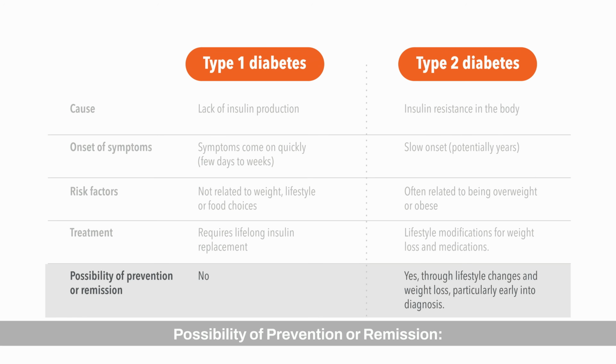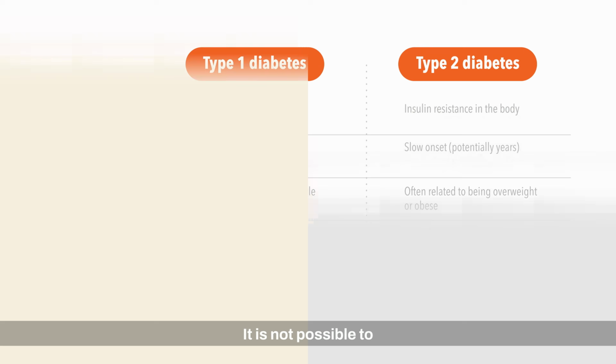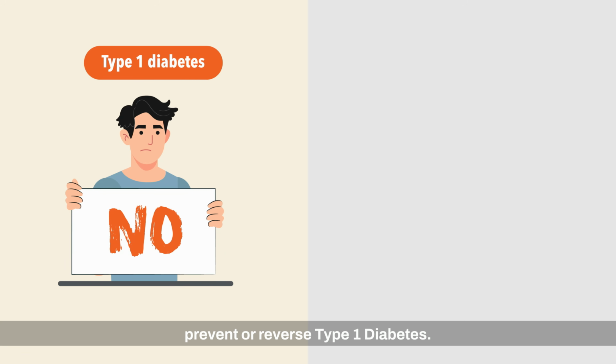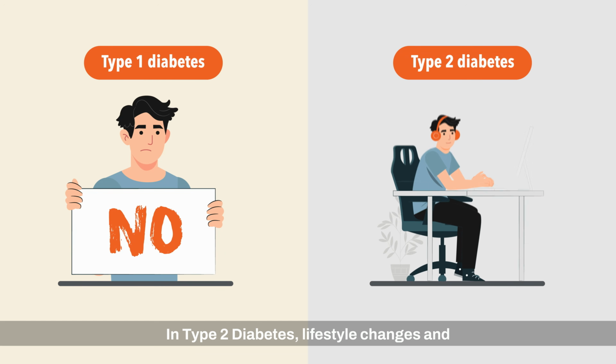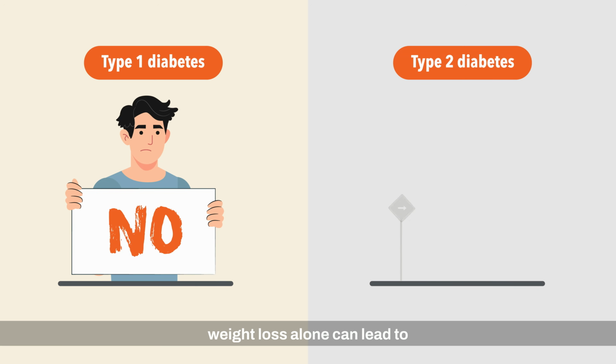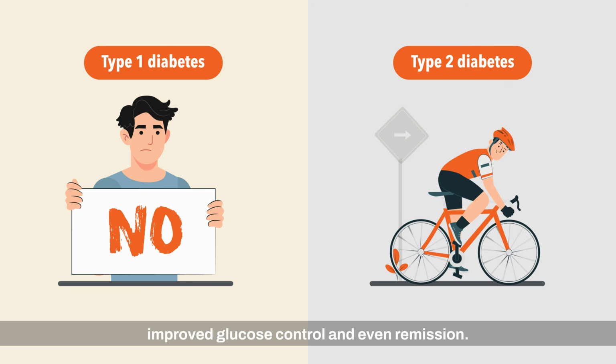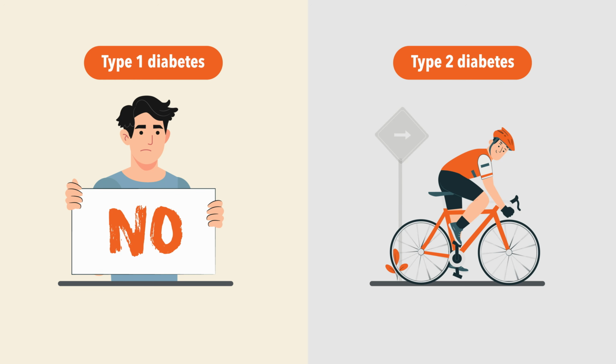Possibility of prevention or remission. It is not possible to prevent or reverse type 1 diabetes. In type 2 diabetes, lifestyle changes and weight loss alone can lead to improved glucose control and even remission.